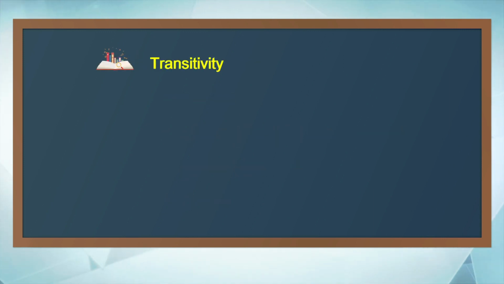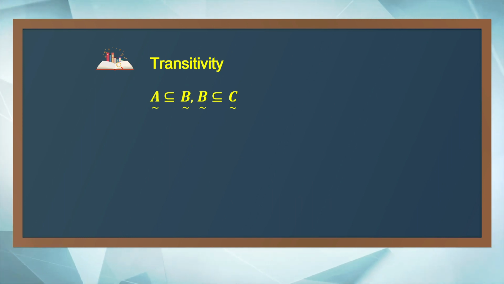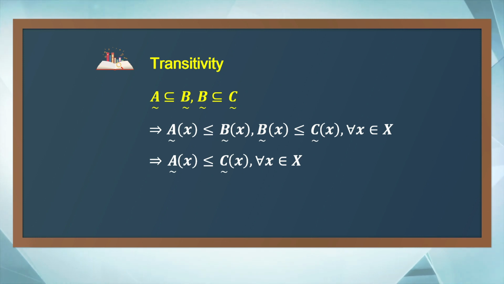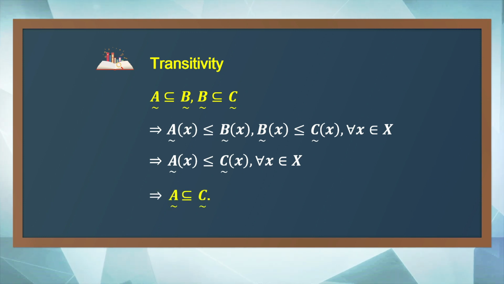Next, transitivity. If A is a subset of B, and B is a subset of C, then A of x is less than or equal to B of x, and B of x is less than or equal to C of x. So, A of x is less than or equal to C of x for all x.